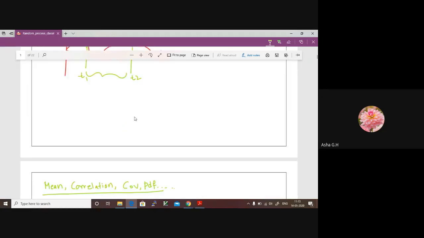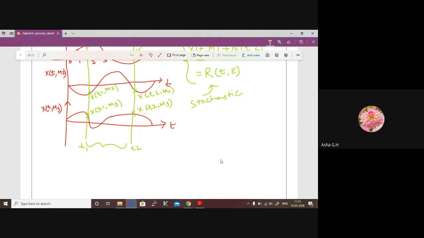Before I start with this one, you can just answer this question. If I have a random variable x, which is a function of t and a function of some sample point s, but what I want to do is make the sample point constant. It is not dependent on time. Now this process, of course, it is a random process, but it is dependent on time according to this equation. If I make this time t a non-variable parameter, if I assume t is constant, what can this be equated to?